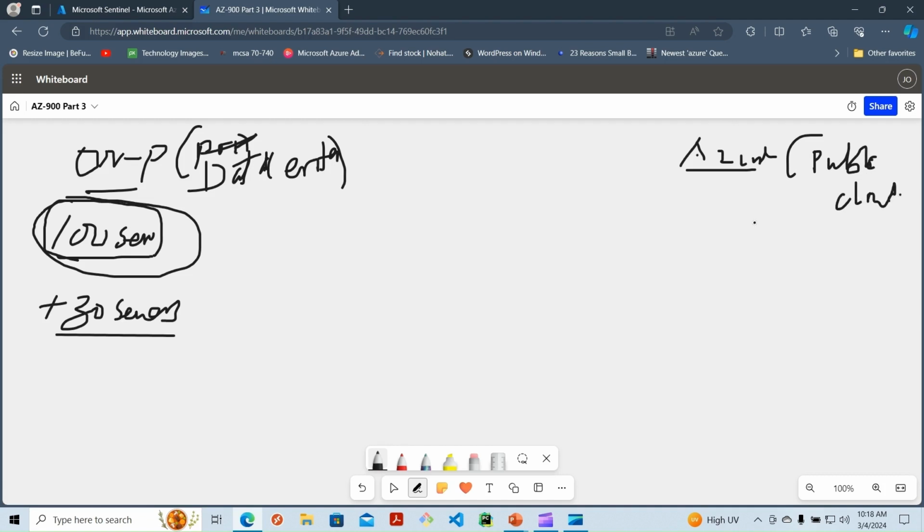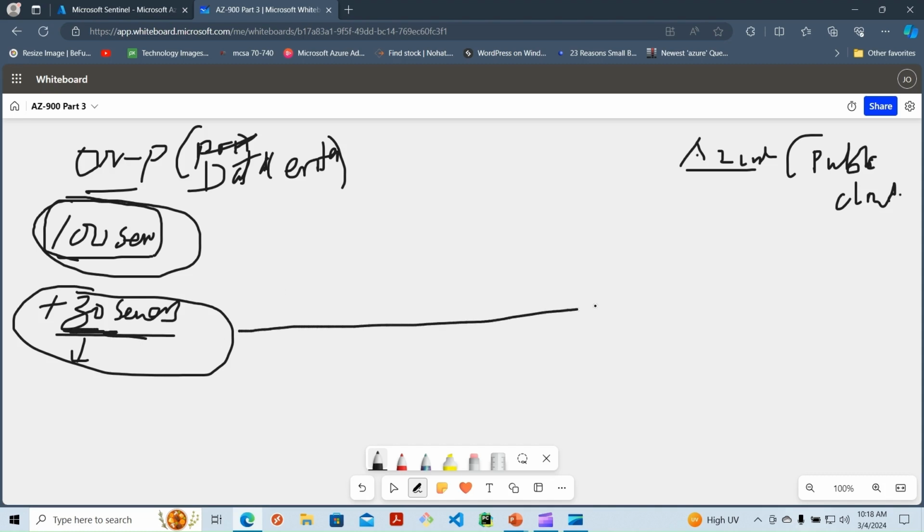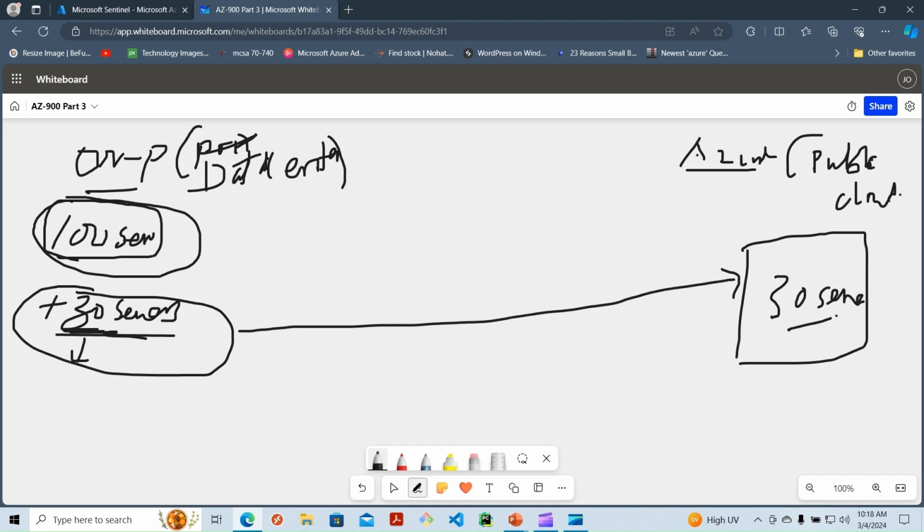So for us to ensure that we have these additional servers as soon as possible and that we get them at a very low cost, we need to deploy those 30 servers here on the public cloud. Remember, we've just retained the 100 servers on-premises.